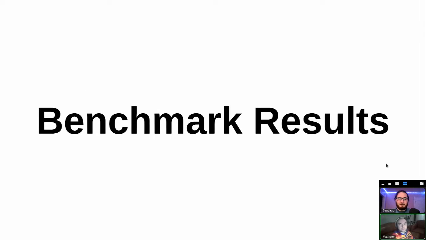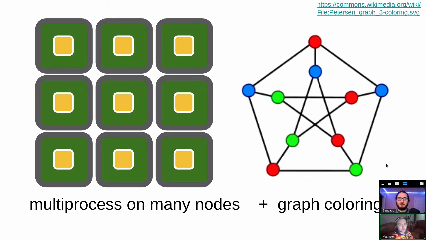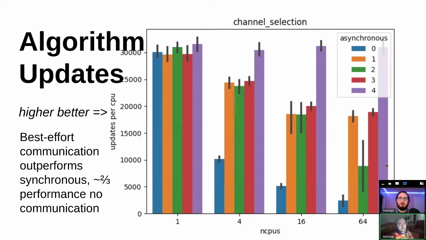So now I'll take it over and talk you all through some of the highlights of results from our benchmarking experiments. So first, in the multiprocessing context for our graph coloring problems, this is across many different nodes in our cluster. What I've got for you here is updates per CPU. So this is how fast the CPUs are able to iterate through this graph coloring algorithm on the y-axis, and on the x-axis we have CPU count increasing left to right.